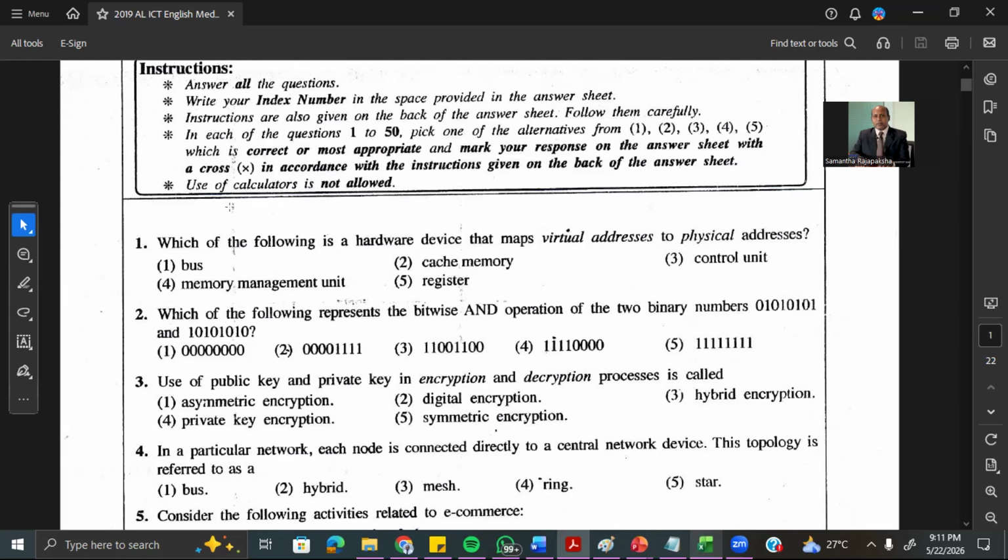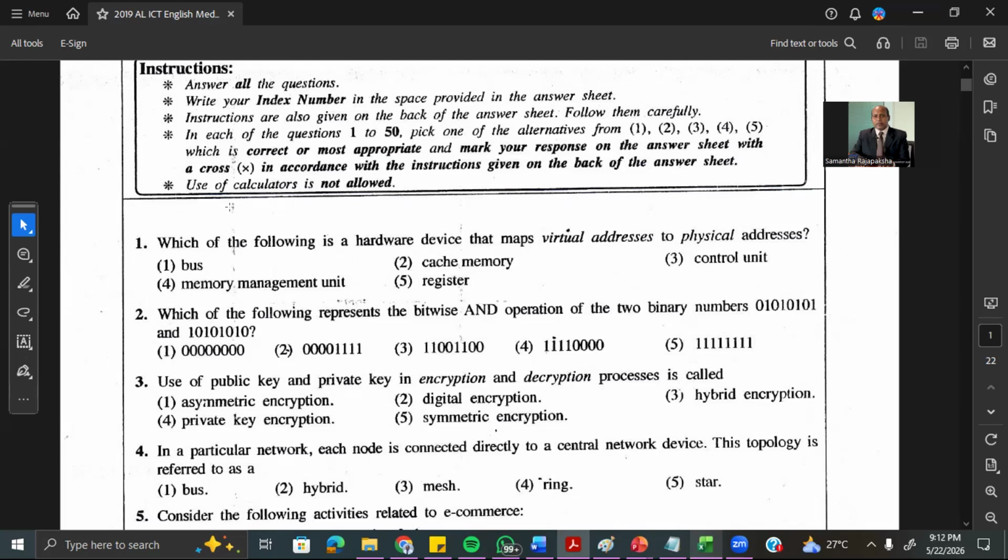The second one is cache memory. We know cache memory is a kind of fast memory which stores data temporarily. Data that are going to be used again and again will be kept in the cache memory. Therefore, the second is not the answer. Control unit, we know it is a part of the CPU, which controls and coordinates the operation of the CPU and other devices. Therefore, that is not the one which does virtual to physical translation.